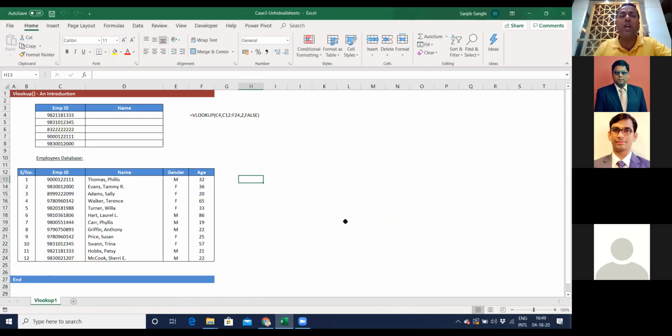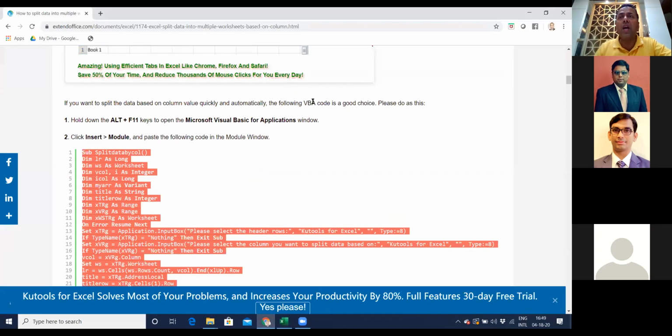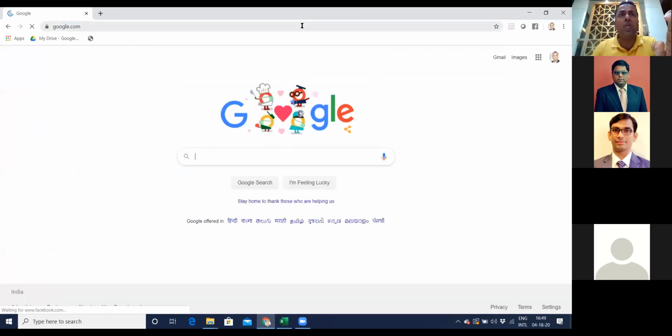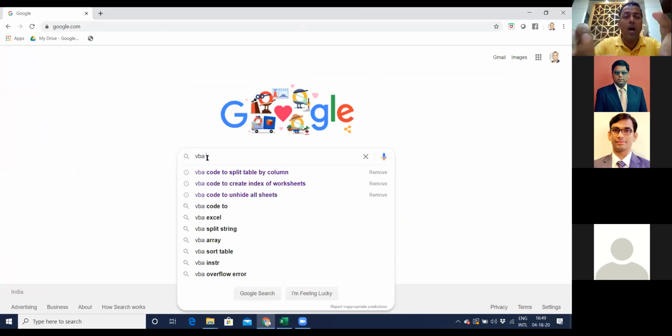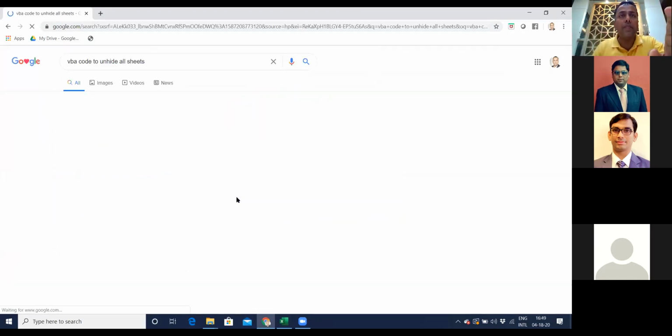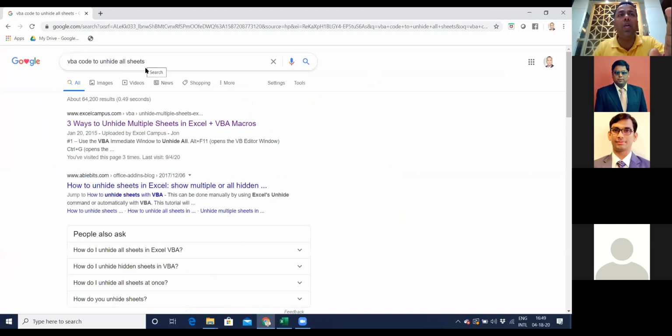Now what I will do is that I'll write a macro over here. Let me find that macro because I'll use a VBA code. So I'll go back to google.com and I'll share the screen for you how I will do that. I'll go to new share. My screen is there. Good. I'll say VBA code to unhide all sheets. See, it's already there.